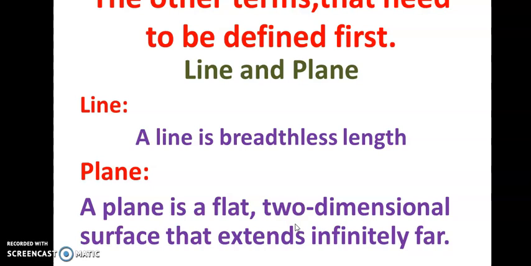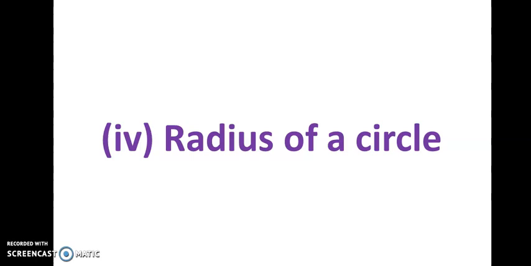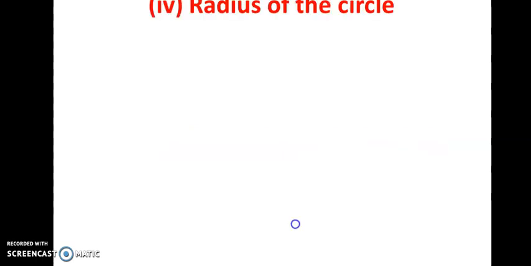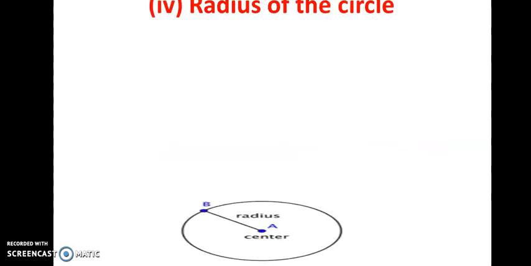Now let us move on to the next term, that is the radius of a circle. Here you are observing A is the center of the circle and B is a point on the circumference of this circle.